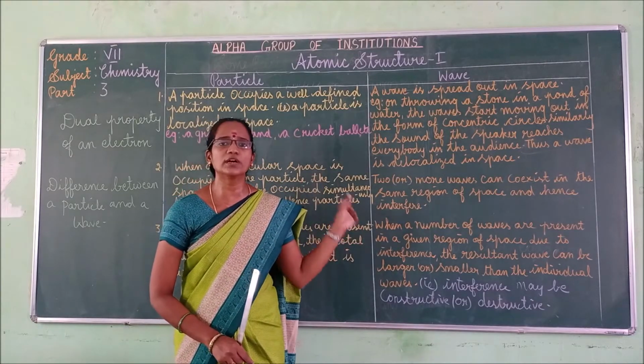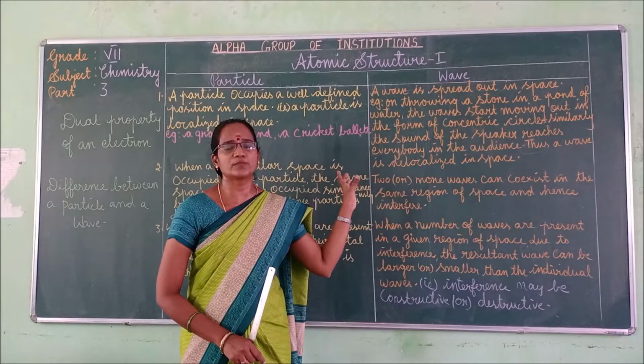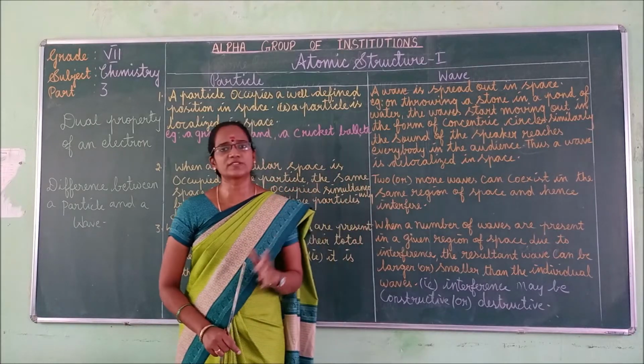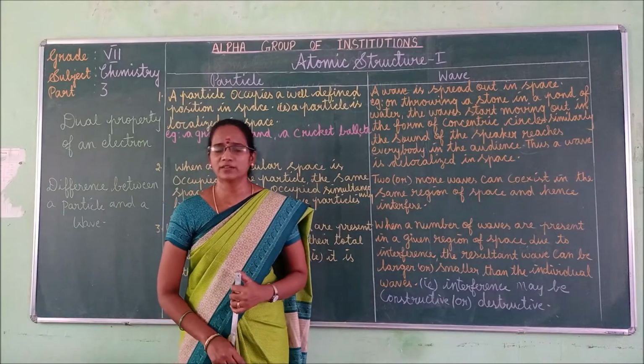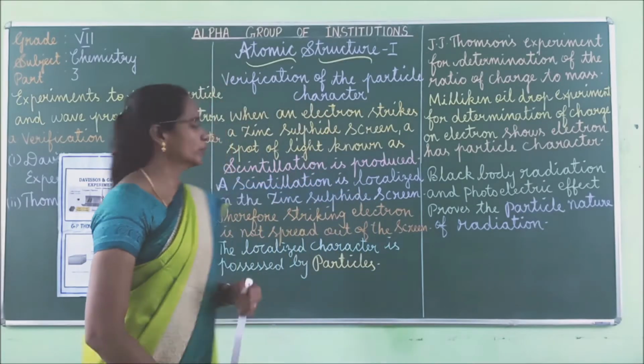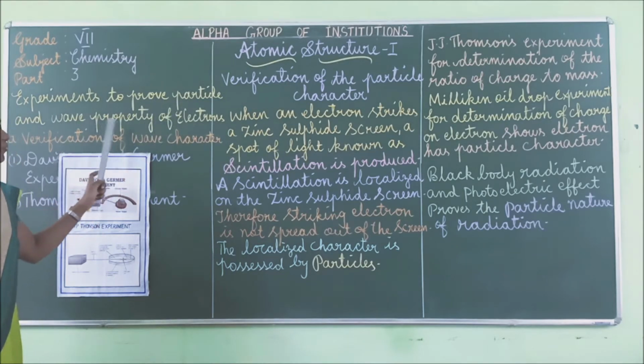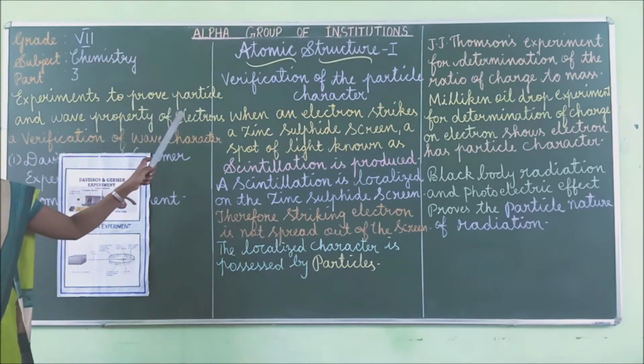Okay, you have to go through the difference. What is the difference between particles and wave? And you have to give some examples also for each and every point, right? Next, we can move to experiments to prove particle and wave property of electrons.